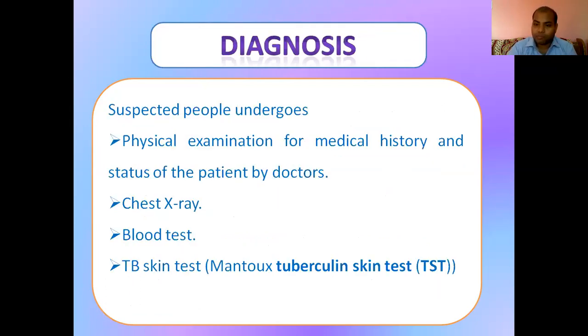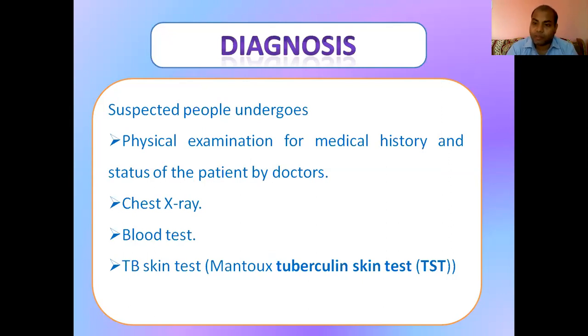If we talk about the diagnosis, the main diagnosis is the physical examination of the patient, where the patient may have a medical history of this status, and there may be TB in the family. So generally doctors use a stethoscope to check the condition of the lungs, or to observe the breathing situation in the patient, and to observe the severity of the TB.